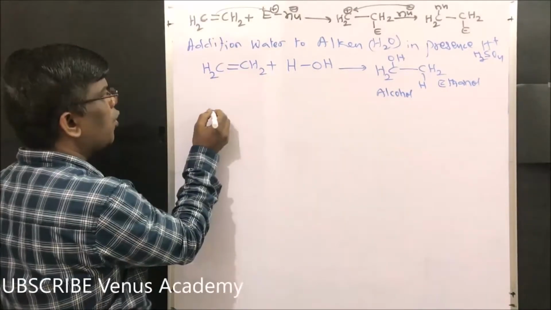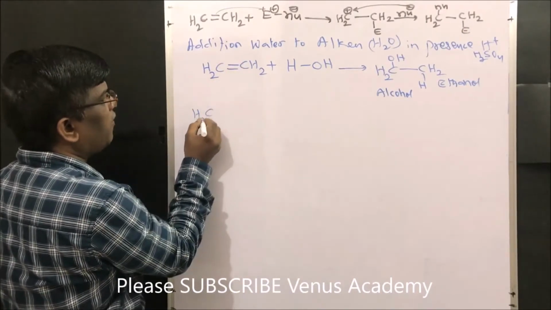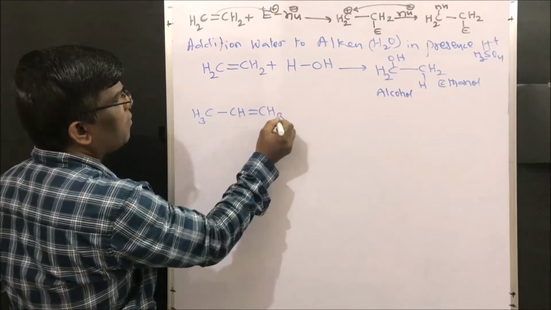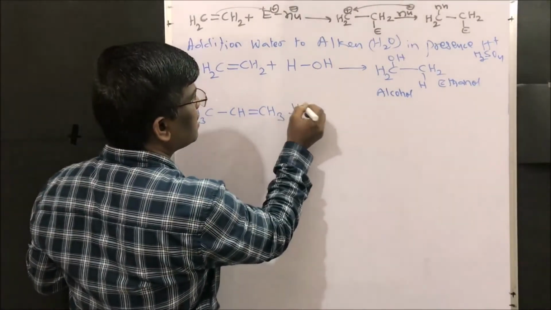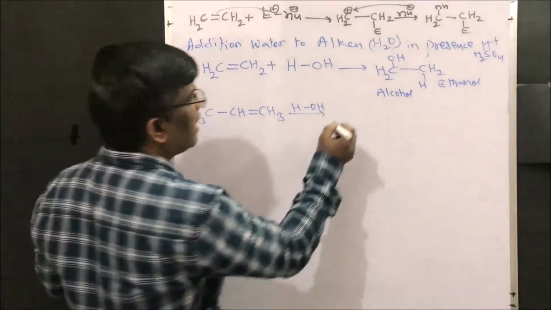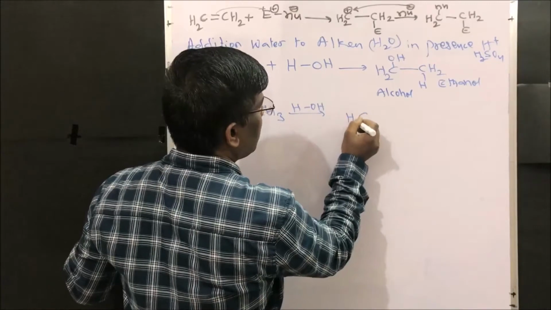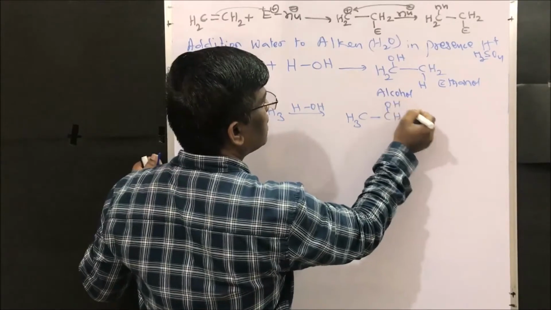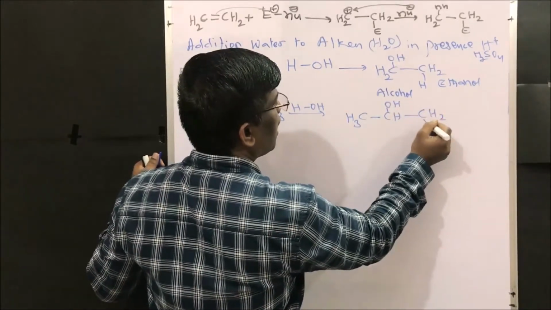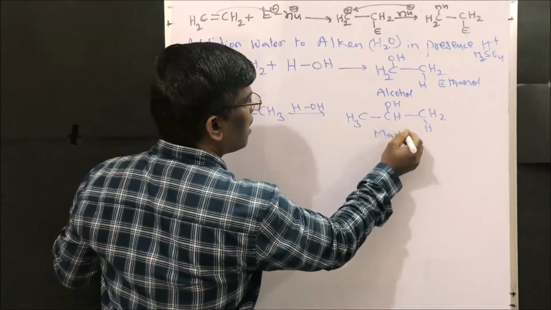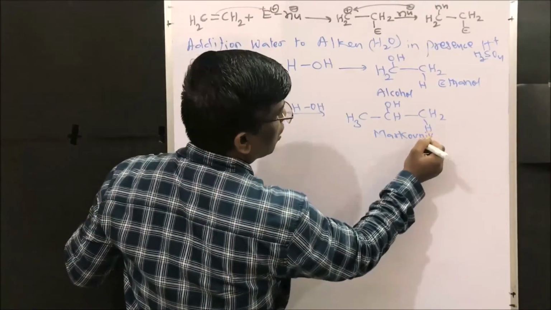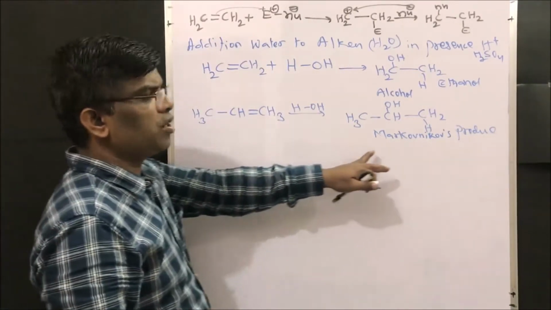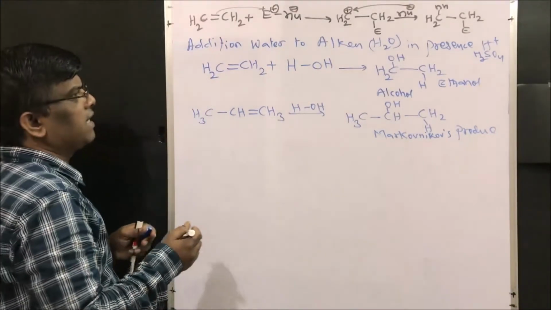So if I take ethylene, this is a symmetrical alkene. If I take propene, that is an unsymmetrical alkene, what happens? Right? Plus H OH. What is the compound? Yes. Here also in the same way you can explain the mechanism of Markovnikov's product, right? So this is the Markovnikov's product. So isopropanol, IPA, is going to be formed as the major product. Why and how? Let us see.